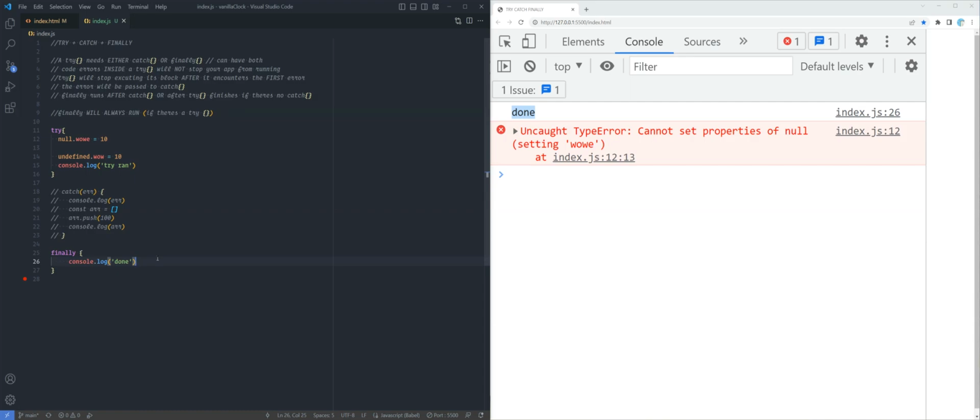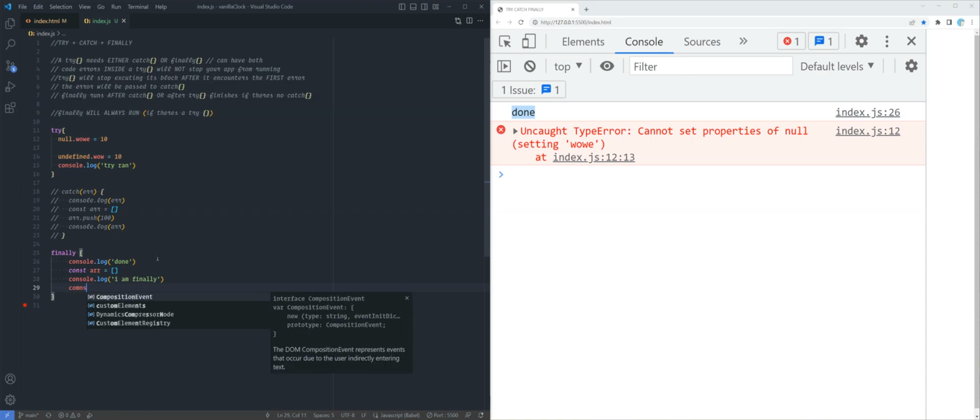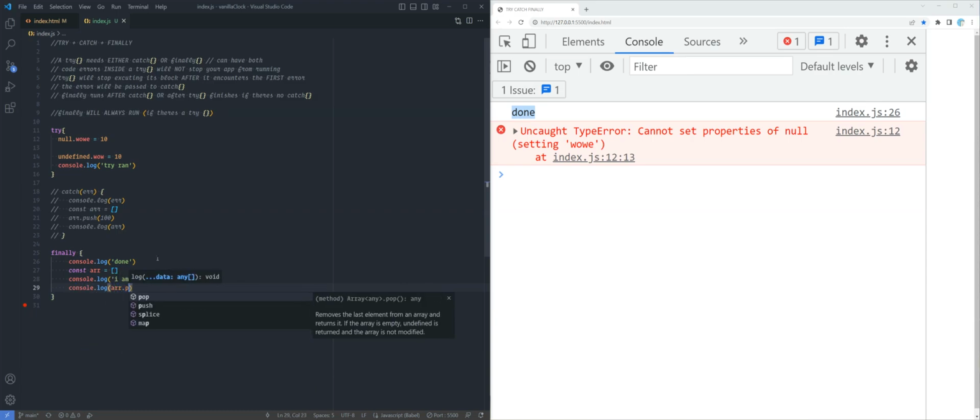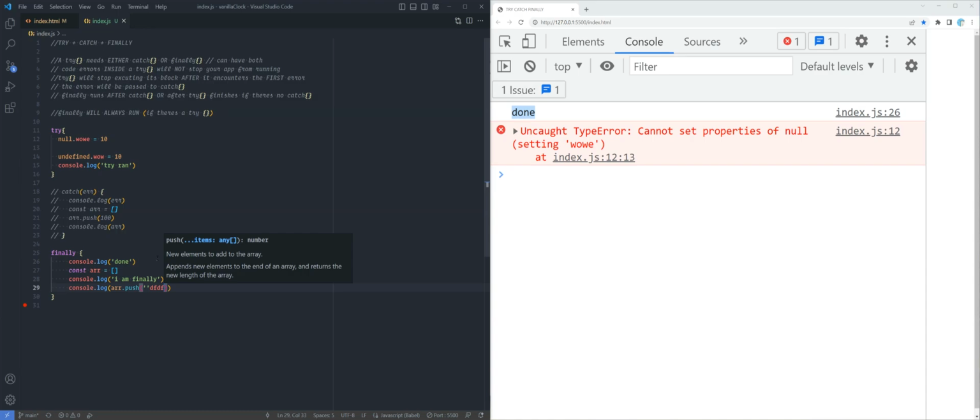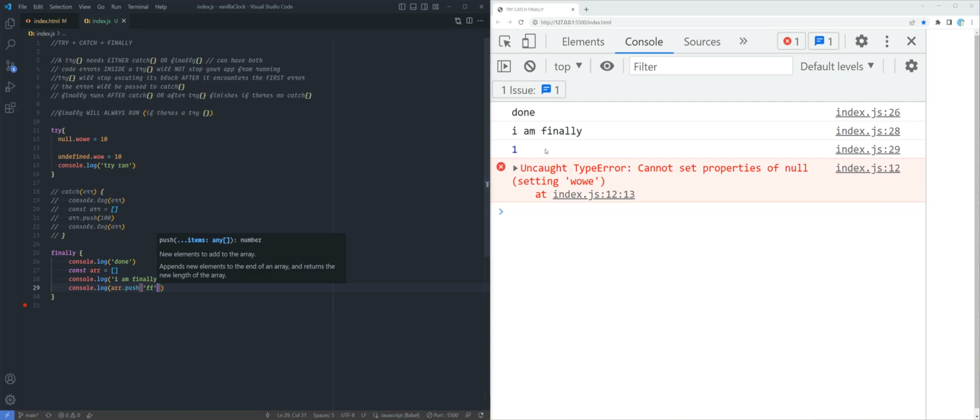But you can make finally as long as you want. Console.log, I am finally, and then console.log, arr.push, blah, blah, whoops. Okay. And then we can see that the finally, all of its code ran perfectly fine. Done, I am finally, and the console.log is an array. Okay. And now the error throws in and it says, whoa, okay, I'm going to stop you.